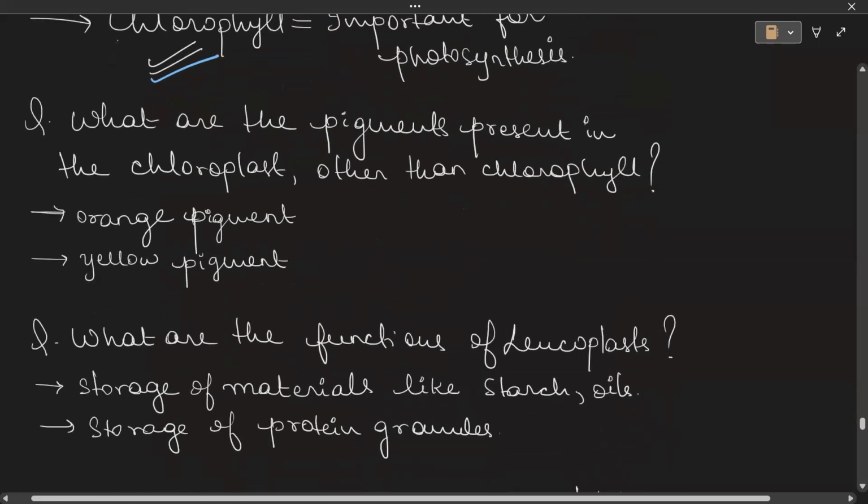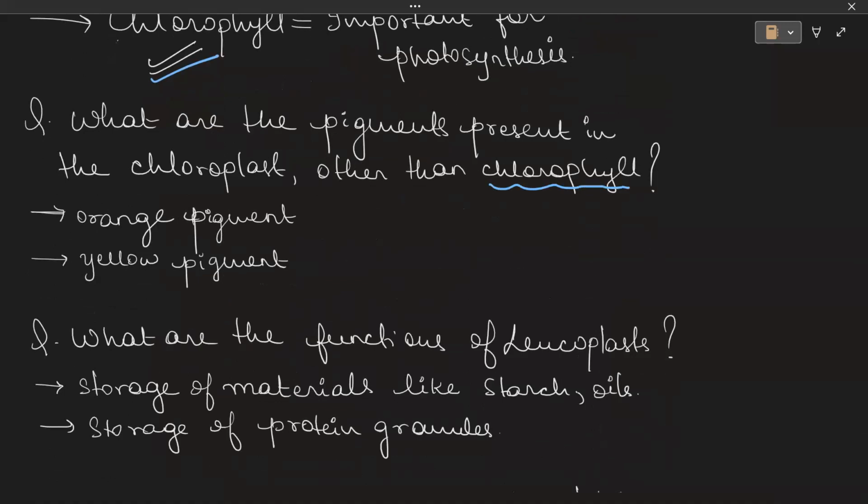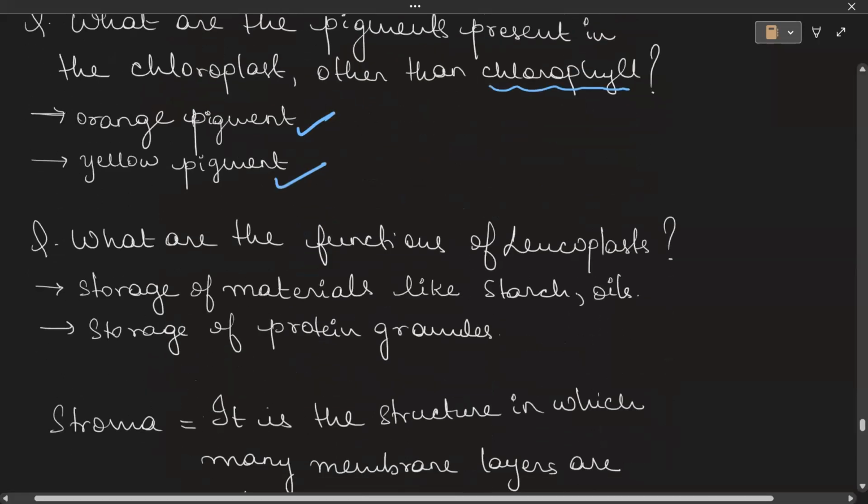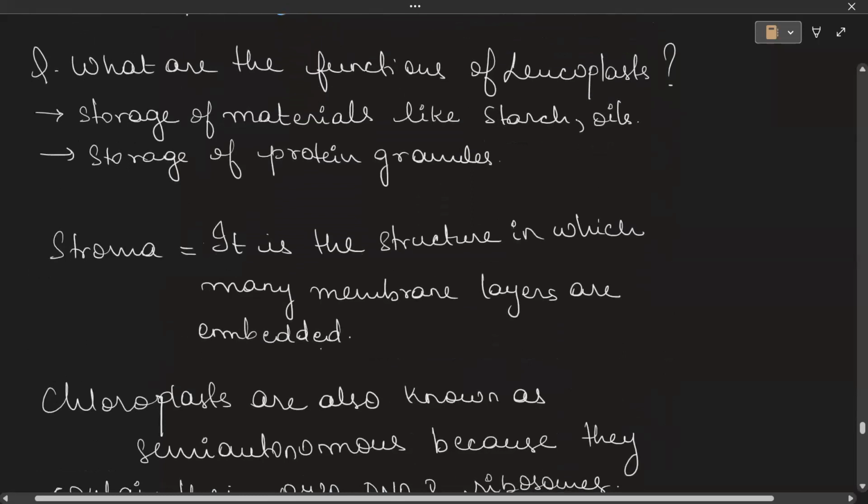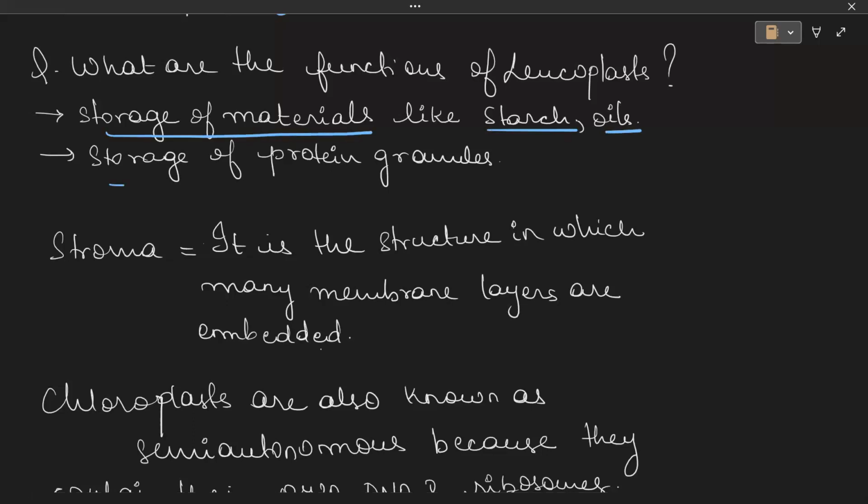Now, another thing to remember here is that in the chloroplast, other than the chlorophyll, there are many other pigments also present, such as certain orange pigments and yellow pigments. All of these pigments are also present in the chloroplast. Talking about the leucoplast, the function of the leucoplast is storage of materials such as starch, oil, and also storage of protein granules. It stores protein as well.